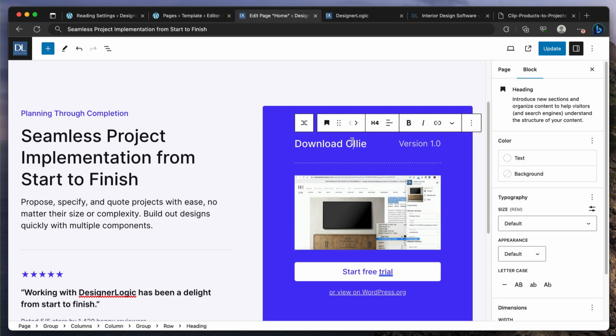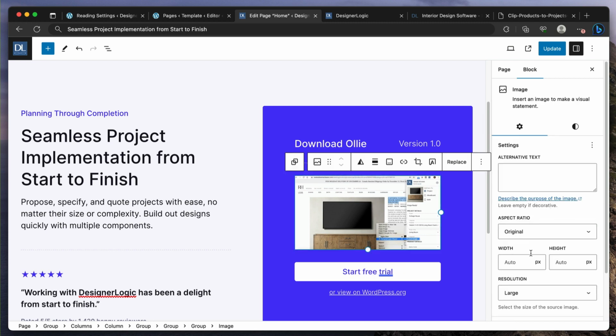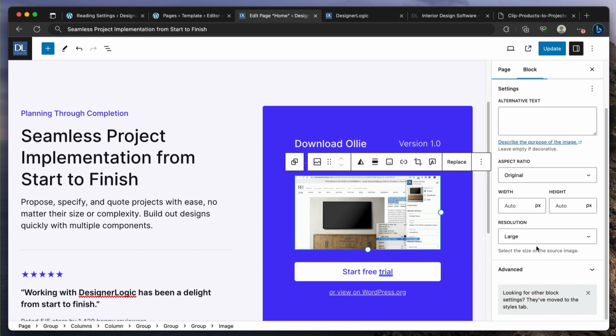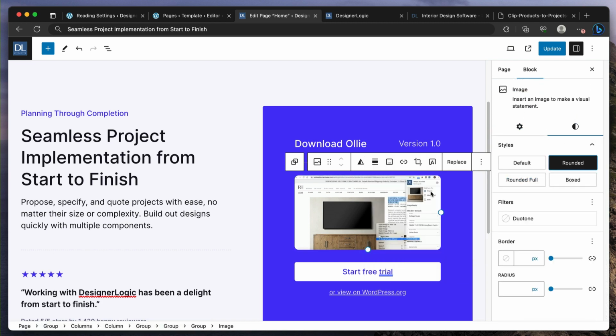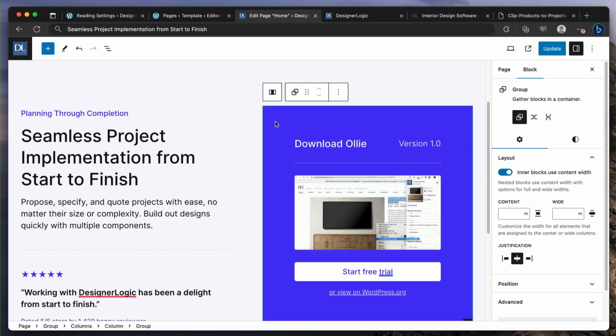And then I can round it, so you can click that, and then you can do things with it like a rounded full or just a little rounded, and then you can do different borders, or just keep it default and just add a border radius if you want. Whatever you want to do. It's flexible. But then we can go and grab the group here.